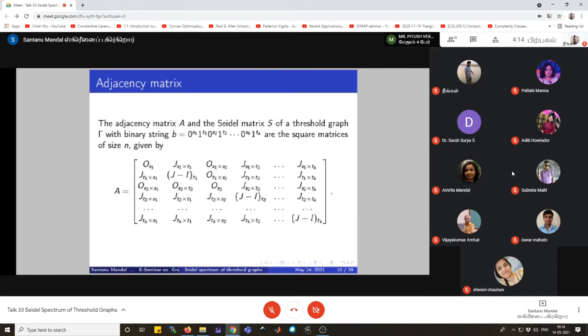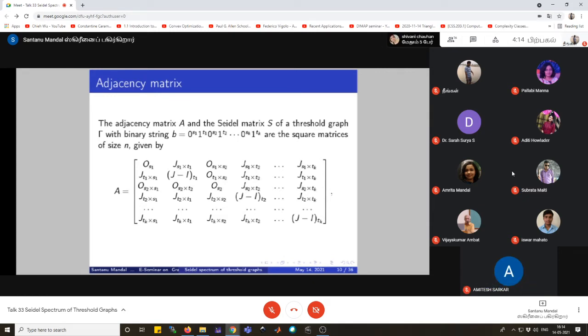The adjacency matrix A and the Seidel matrix S of a threshold graph Γ with the binary string B, where B equals 0 to the power S1, 1 to the power T1, 0 to the power S2, up to 0 to the power Sk, 1 to the power Tk, will be square matrices of size n.